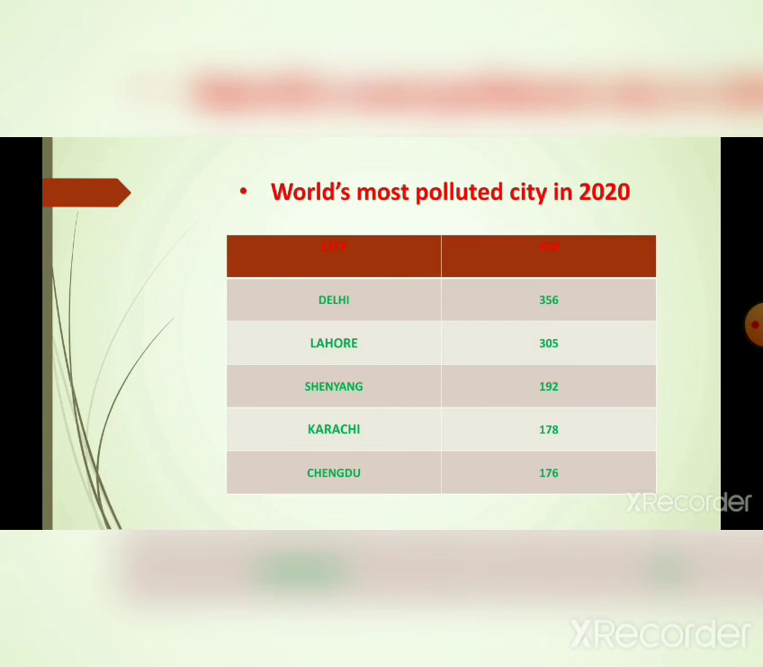Now, I have given a table of the world's most polluted cities in 2020. This data is according to November 2020. I have listed each city and its AQI. Delhi, which is in India, ranks number 1 as the world's most polluted city. Its average AQI is 356. Lahore, in Pakistan, has an AQI of 305. Shenyang, 192. Karachi, 178. Chengdu, 176.